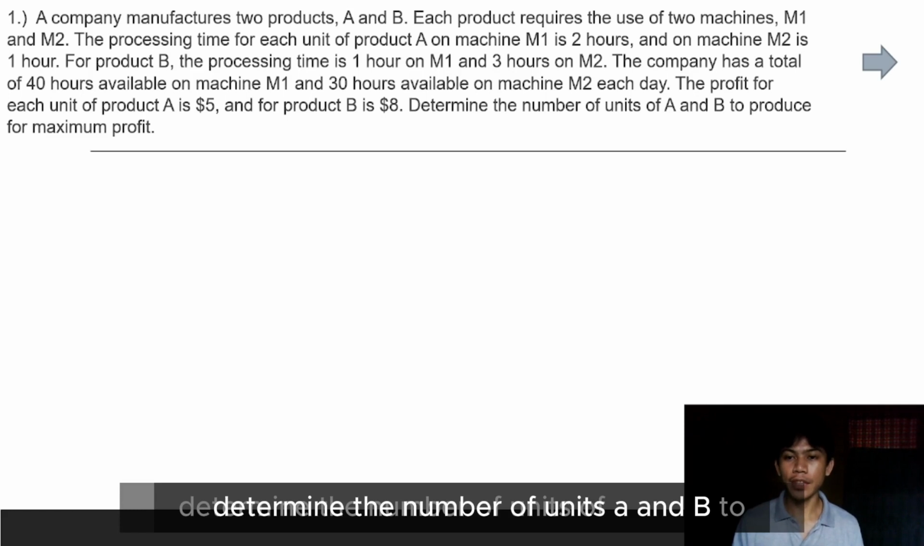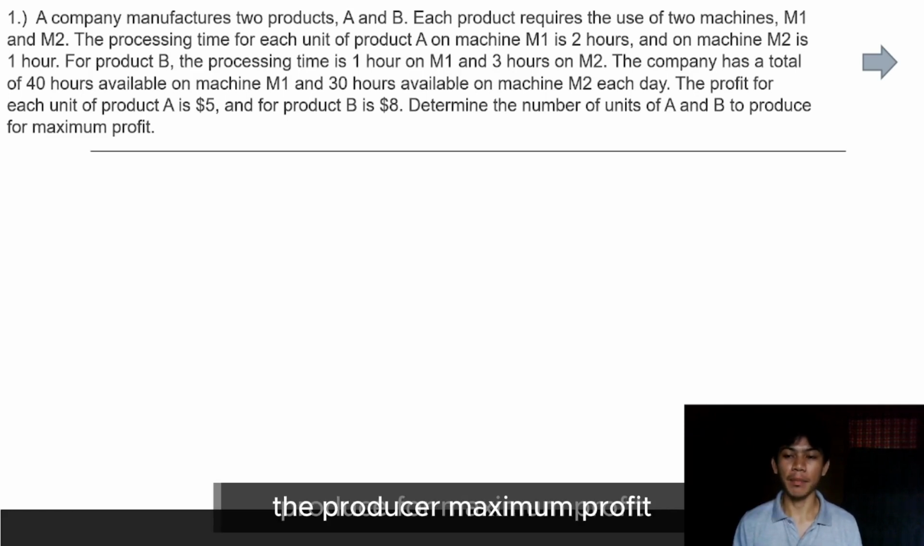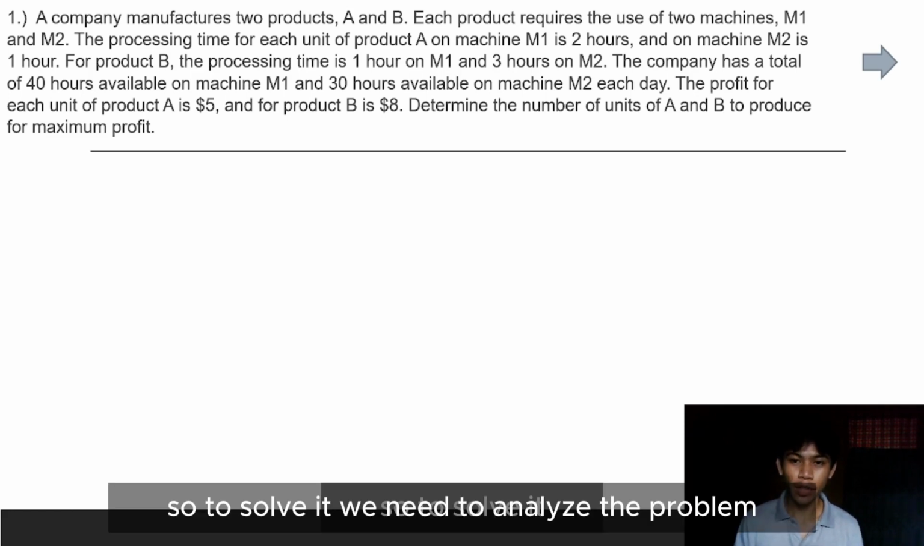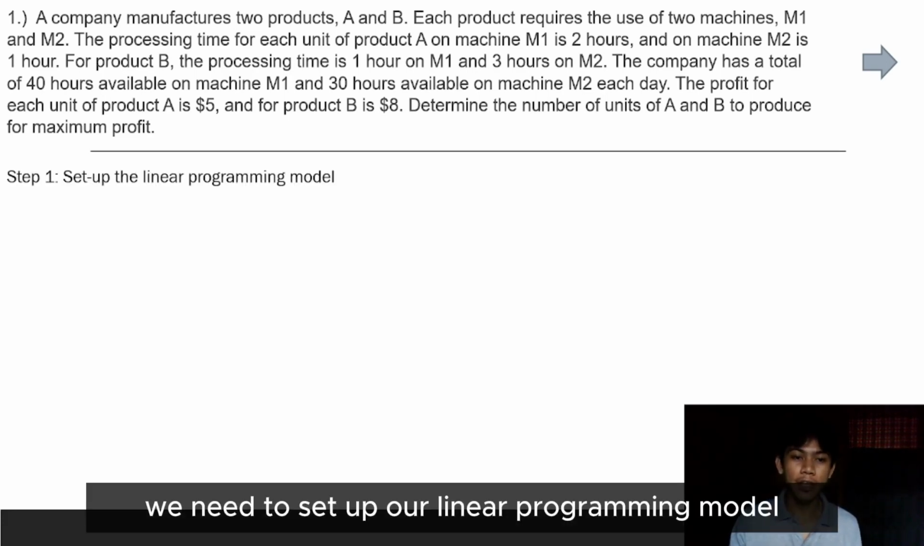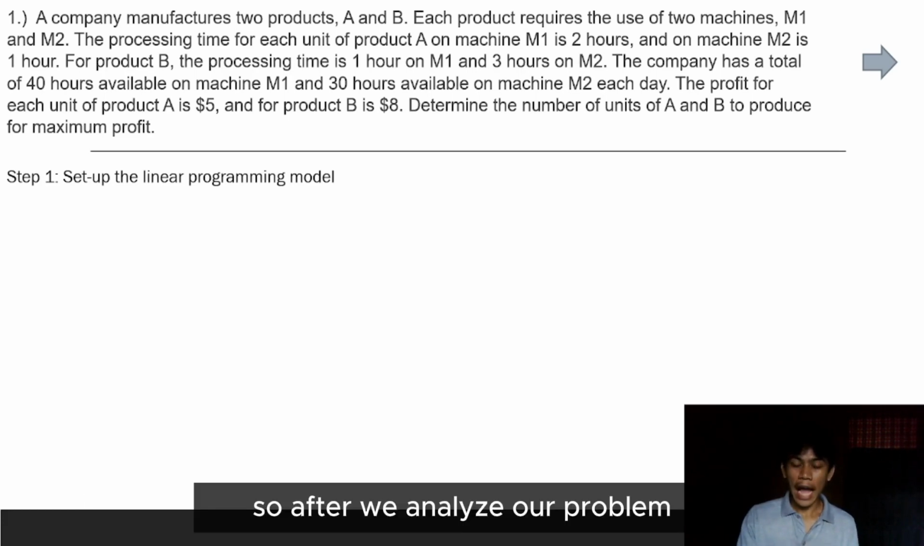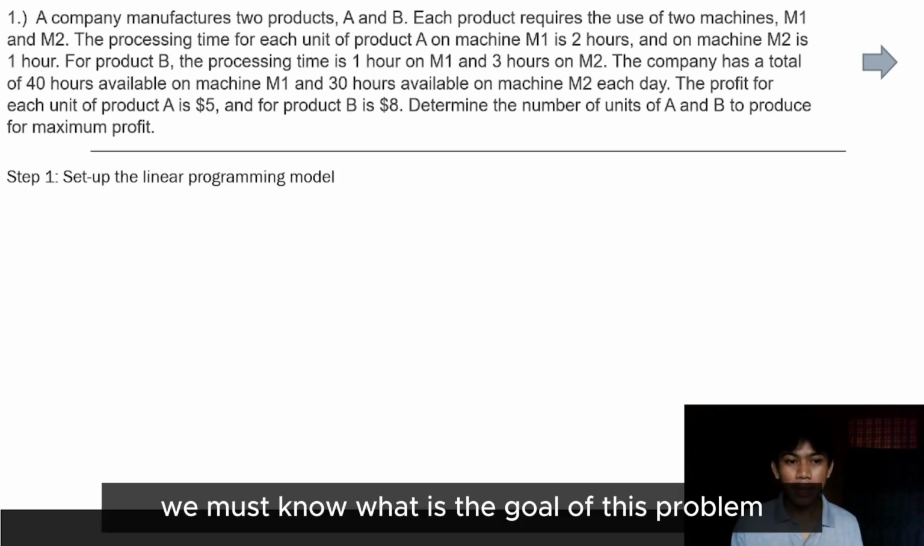Determine the number of units of A and B to produce for maximum profit. So, to solve it, we need to analyze the problem. And step 1, we need to set up our linear programming model. After we analyze our problem, we must know what the goal of this problem is.